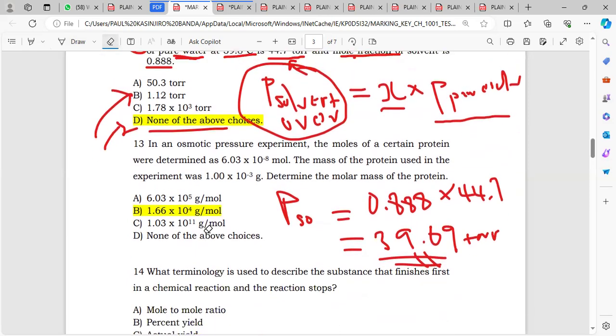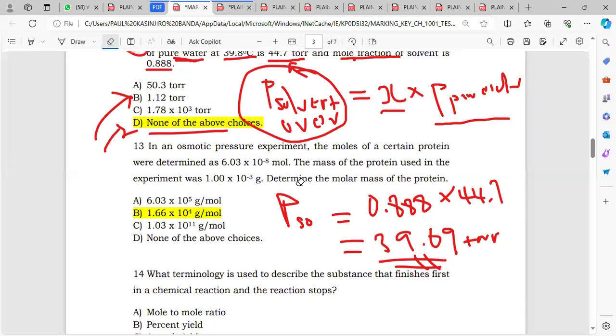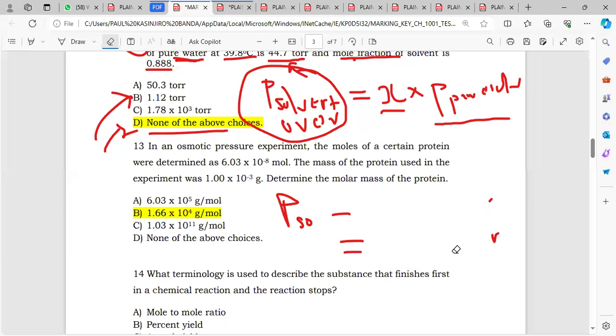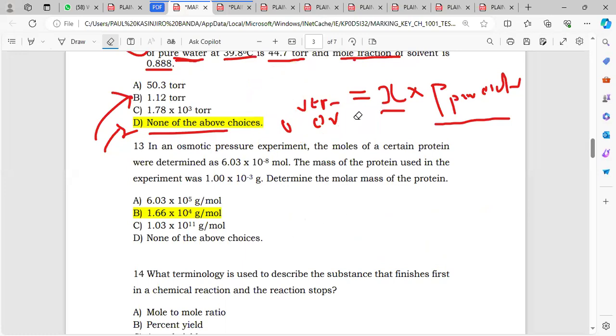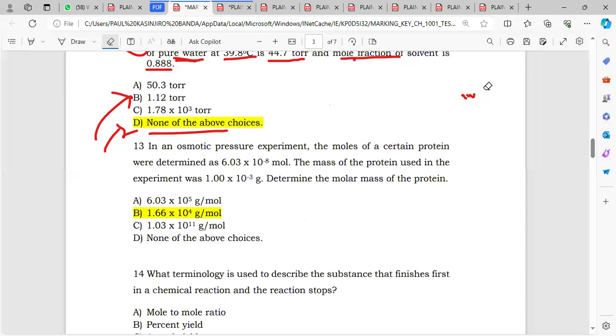And then let's look at question 13. Okay, and erase this. So question 13 now, it says what?